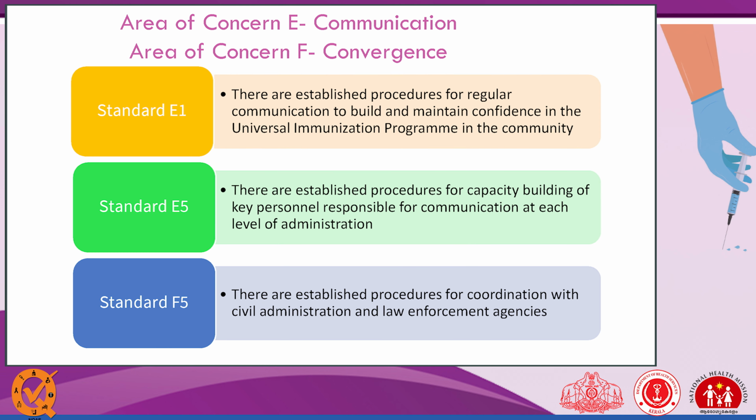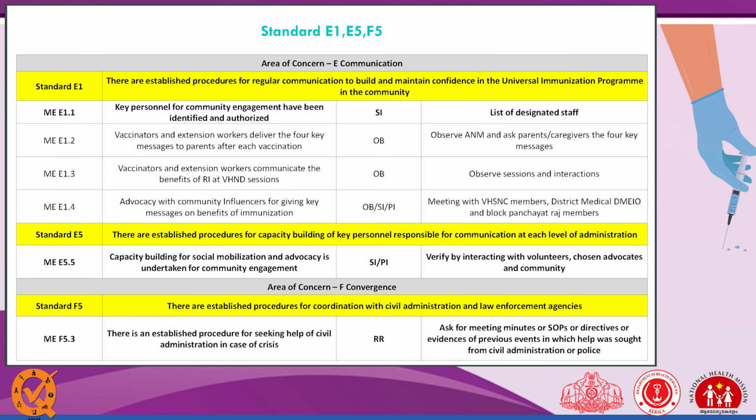Next area of concern is E, communication, and area of concern F, convergence. Standard E1 is there are established procedures for regular communication to build and maintain confidence in the community for the UIP program. And the standard E5, there are established processes for capacity building of key personnel responsible for communication for each level of administration. And the F5, there are established processes for coordination with the civil administration and law enforcement agencies.